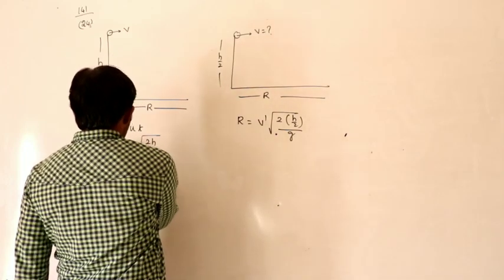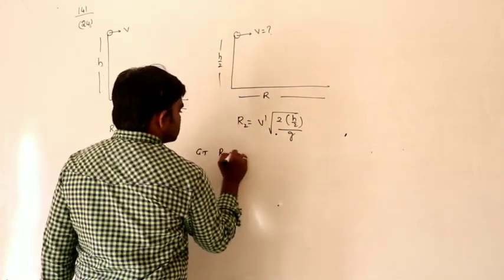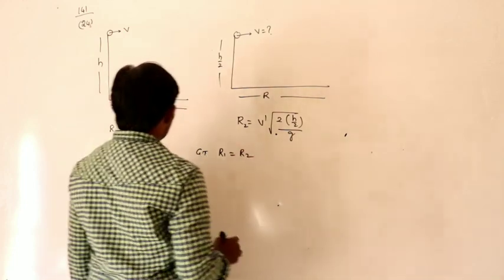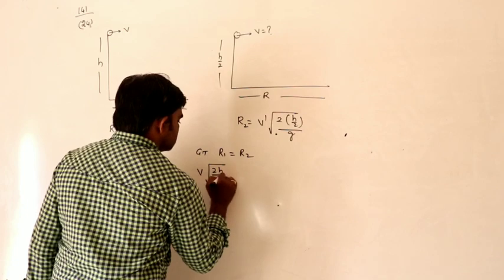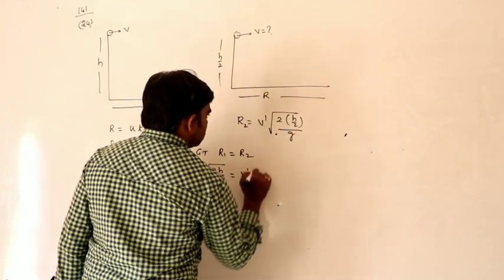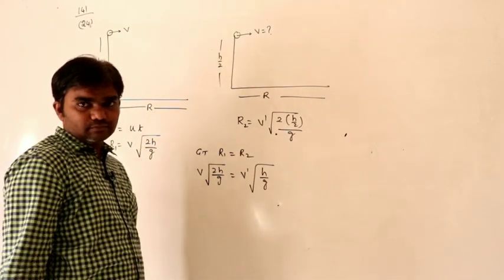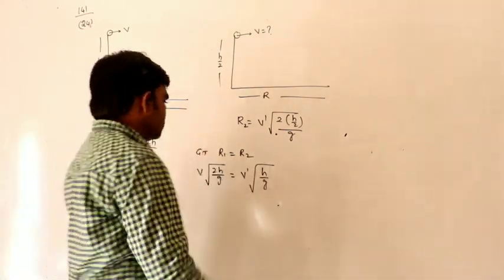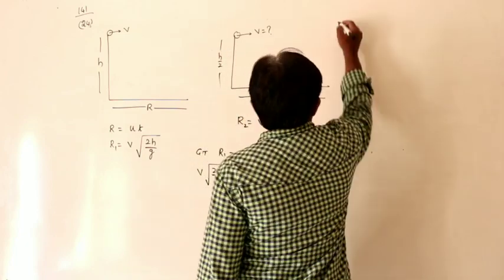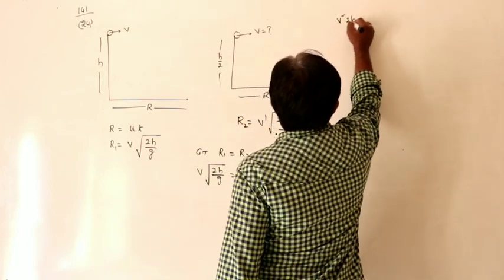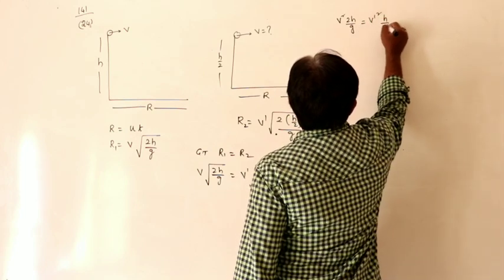Let us say this is R1 and this is R2. Given that R1 must be equal to R2. What is R1? v into under root 2h by g is equal to v dash into under root h by g, because the 2 gets cancelled. Applying square on both sides, we get v square into 2h by g is equal to v dash square into h by g.